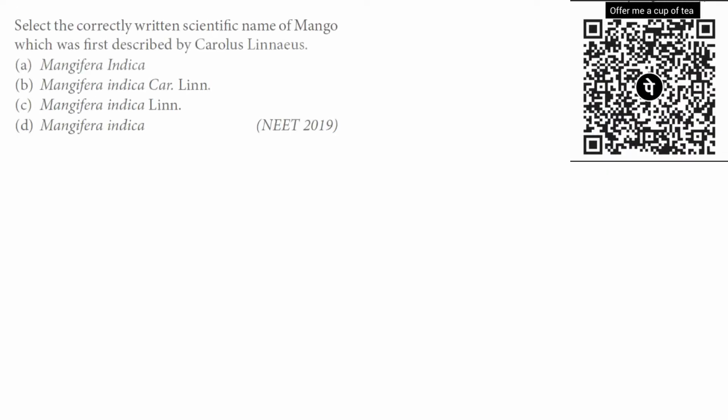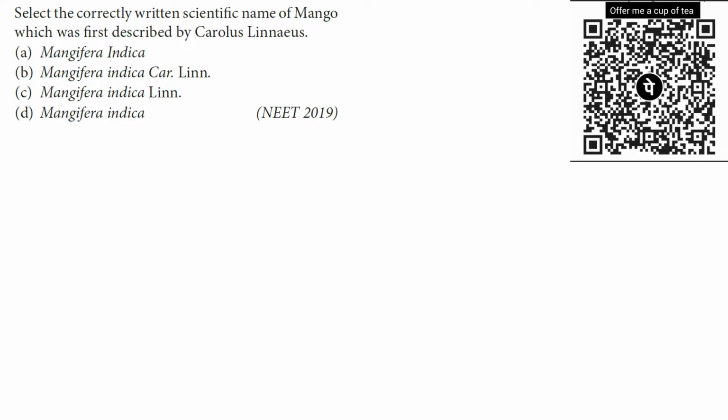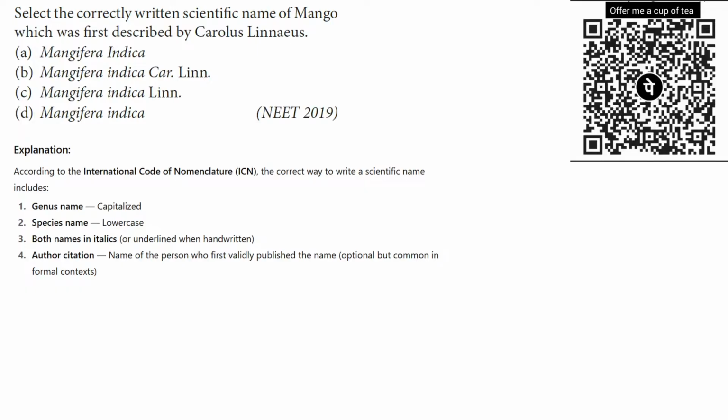Next question: select the correctly written scientific name of mango, which was first described by Carolus Linnaeus. Four options are given: Mangifera indica, Mangifera indica Carolus Linnaeus, Mangifera indica Linnaeus, and Mangifera indica. This question came in the NEET exam 2019.